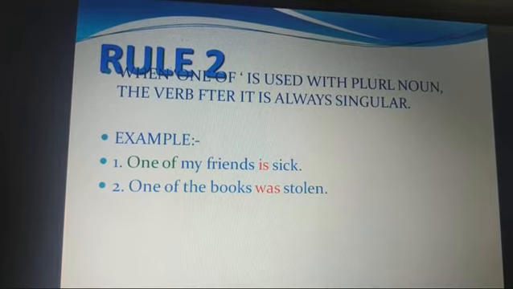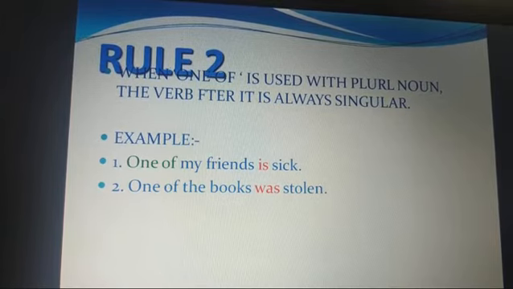Are all my friends sick? No, I am talking about only one of my friends. So here I am focusing on only one friend of mine among, suppose I have 5 friends. One of my friends is sick. Okay. One of the books was stolen. So only one book got stolen.